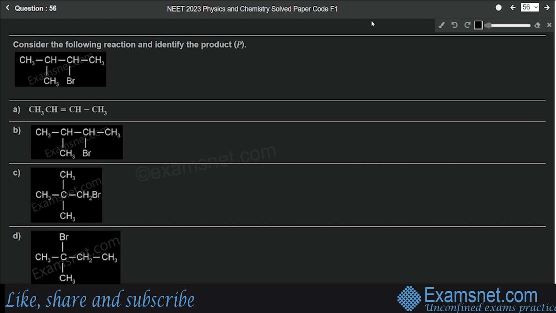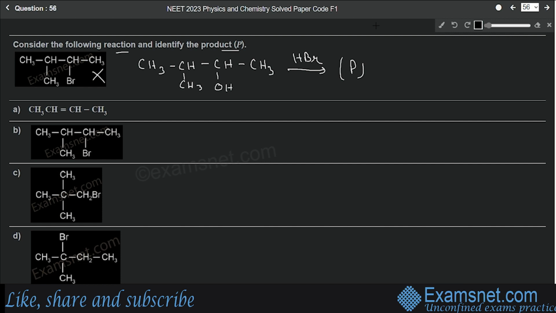Question number 56 is also from organic chemistry, and the question is: consider the following reaction and identify the product P. Okay, so this is the incorrect reaction. The correct reaction is CH3, then CH, CH3, CH, OH here, and at last we have a methyl group, and it is reacting with HBr. So the medium is acidic, and we have to identify the product P that will be formed after this reaction.